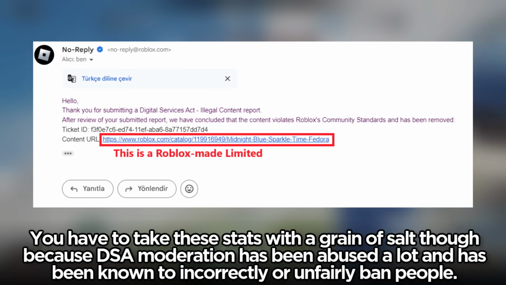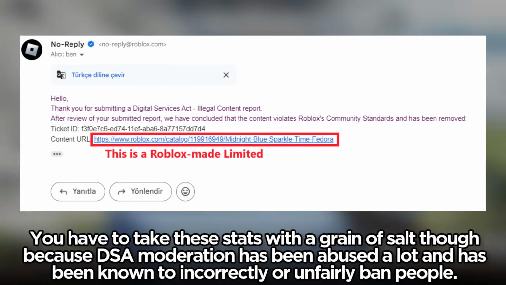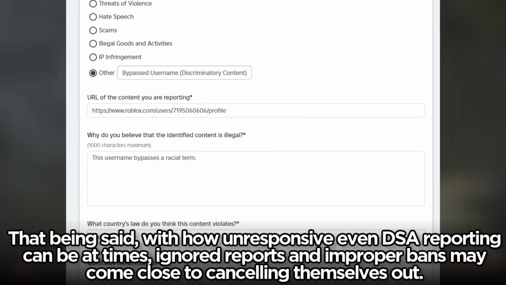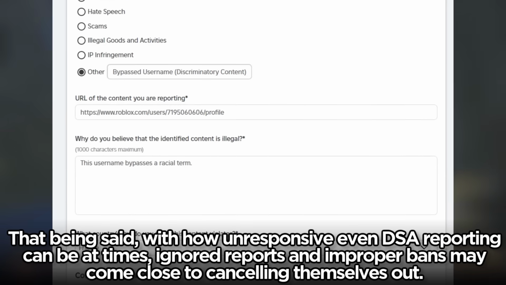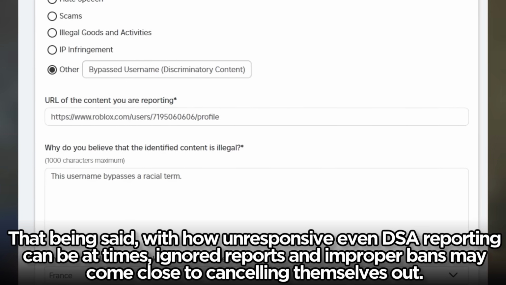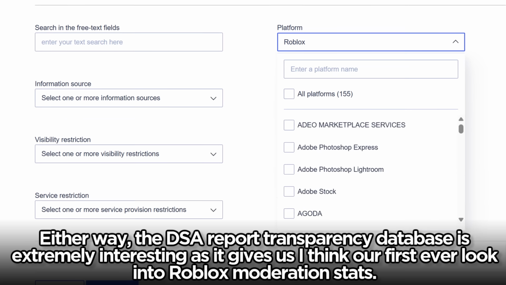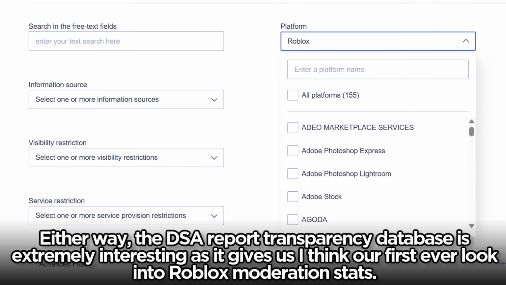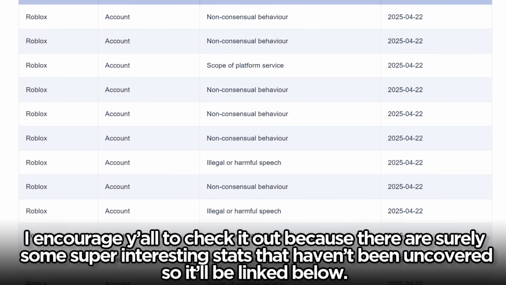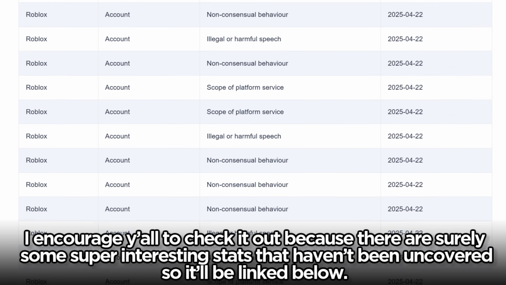You have to take these stats with a grain of salt though, because DSA moderation has been abused a lot and has been known to incorrectly or unfairly ban people. That being said, with how unresponsive even DSA reporting can be at times, ignored reports and improper bans may come close to canceling themselves out. Either way, the DSA report transparency database is extremely interesting as it gives us, I think, our first ever look into Roblox moderation stats. I encourage y'all to check it out because there are surely some super interesting stats that haven't been uncovered, so it'll be linked below.